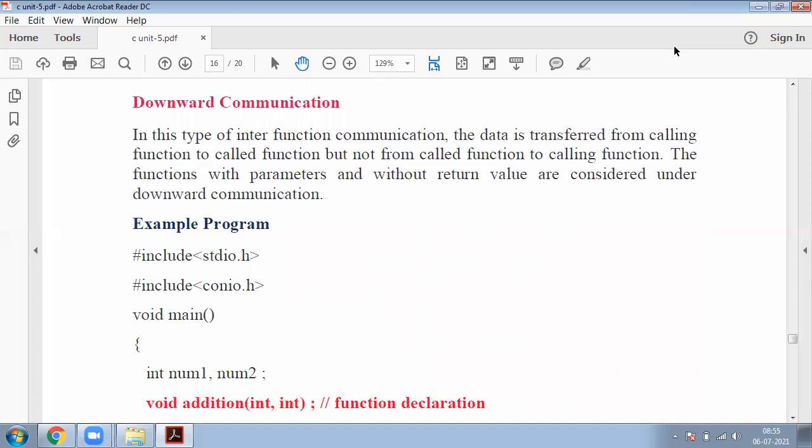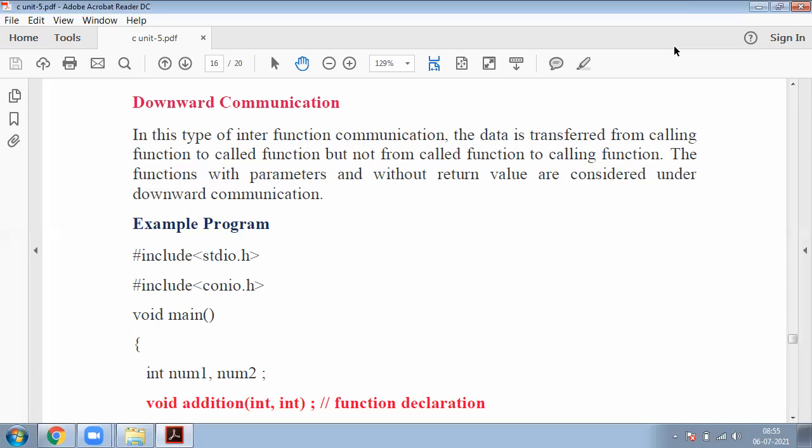Data transfer from calling function to called function. The function with parameter and without return values is considered under downward communication. Here the main objective is that data is transferred from calling function to called function. Okay? Where is our calling function available?